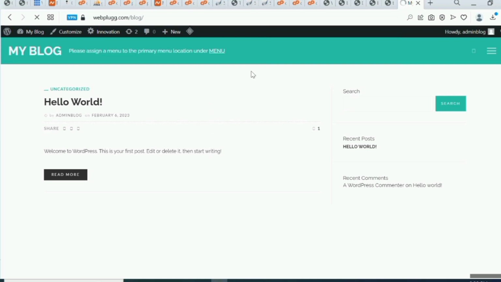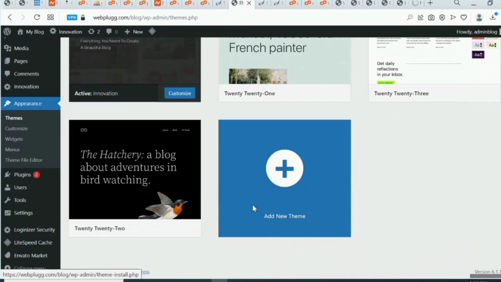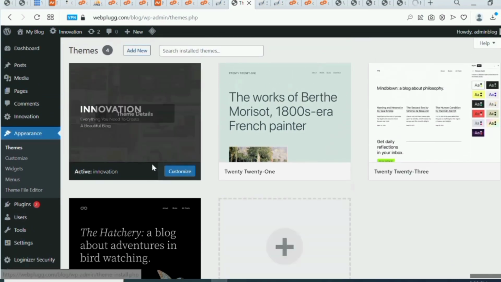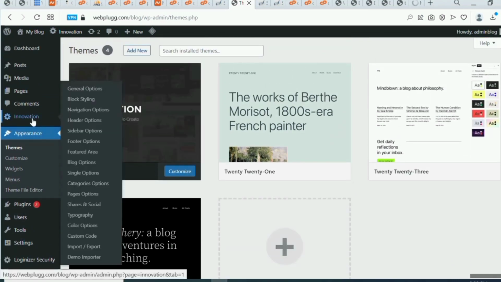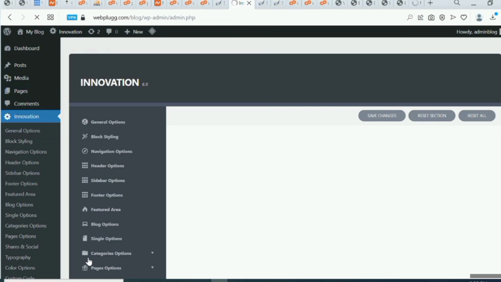Now the next thing we are going to do is import a demo. For you to import a demo, we just have to locate that innovation. Okay, should be somewhere here. Okay, yeah, once you are here, just come to demo importer. Click on that demo importer. This demo importer is where you can select the kind of blog you want to create. You want to create a technology blog, a fashion blog, an entertainment blog, whatever kind of niche you blog on.